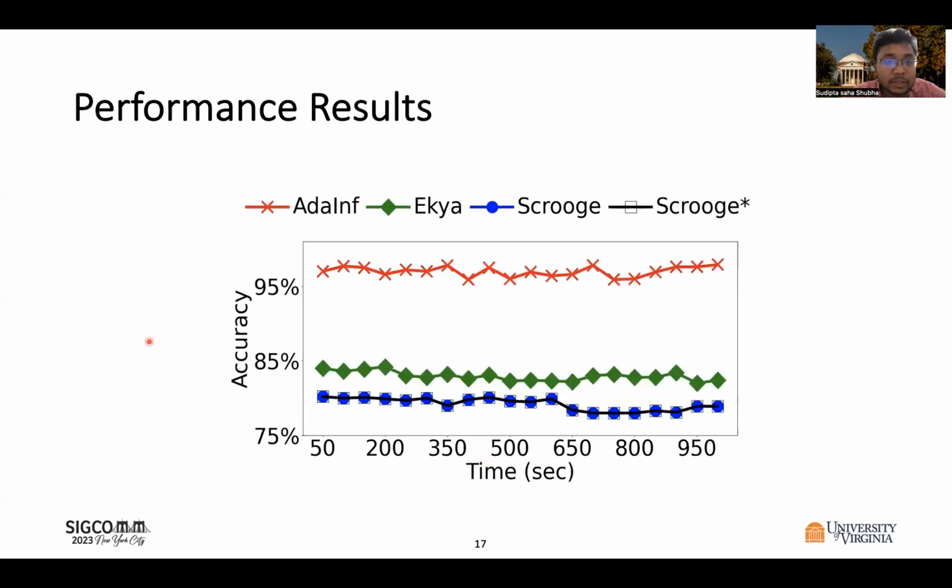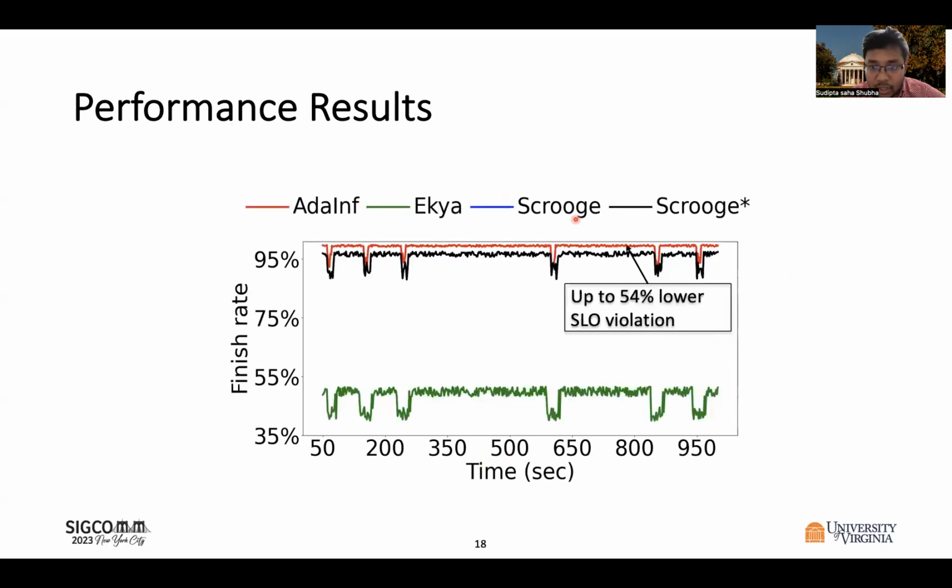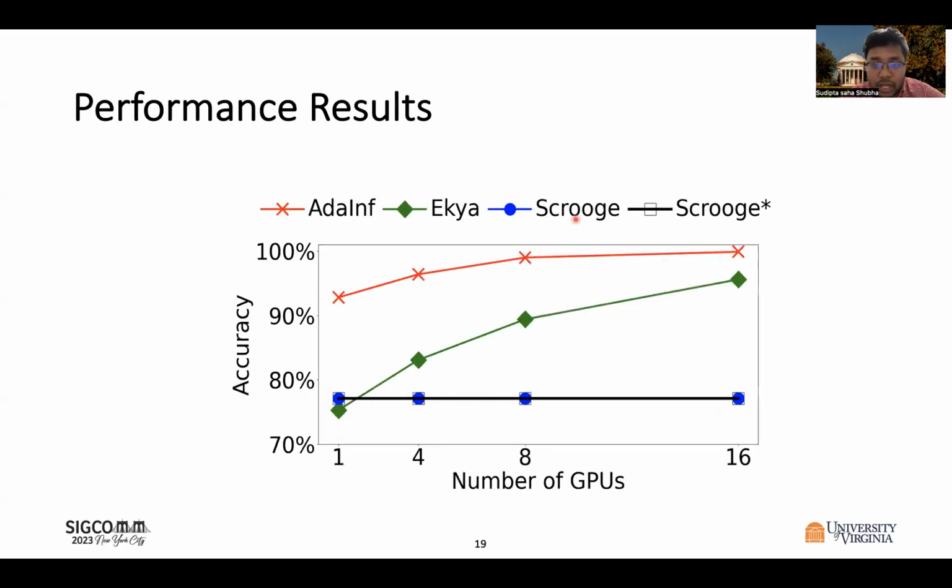We perform large-scale experiments using real-world applications on real-world trace data. We compare with AKIA and two variants of Scrooge, which is a cost and latency SLO efficient inference serving system. We observe that AdaInf achieves up to 21% higher accuracy. It achieves up to 54% lower latency SLO violation, and achieving a similar level of accuracy as AdaInf requires 4 times higher number of GPUs for AKIA, which means that AdaInf achieves 4 times higher cost or resource efficiency.